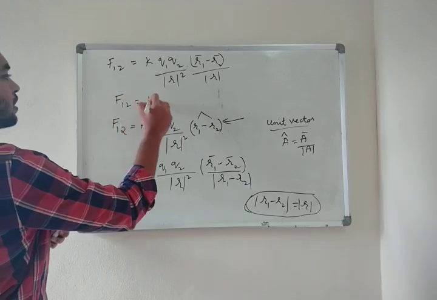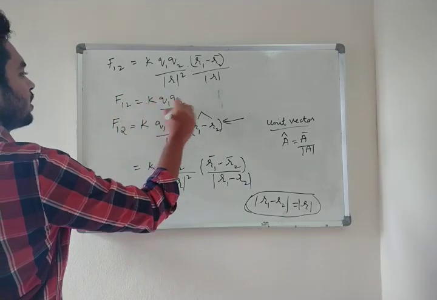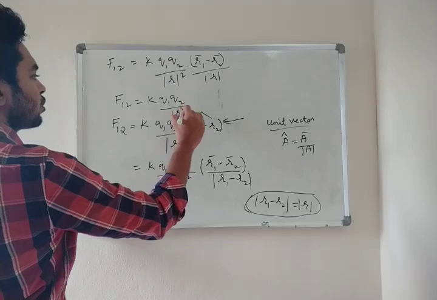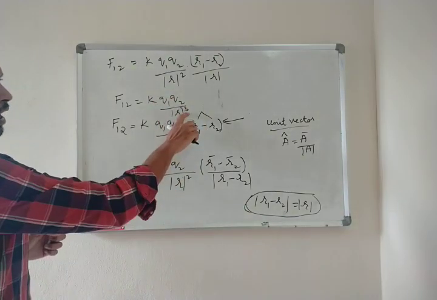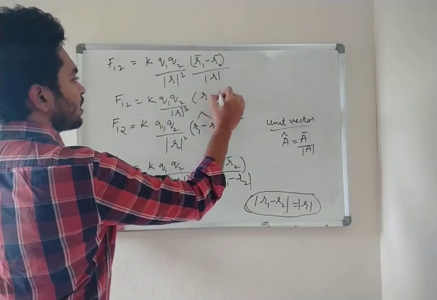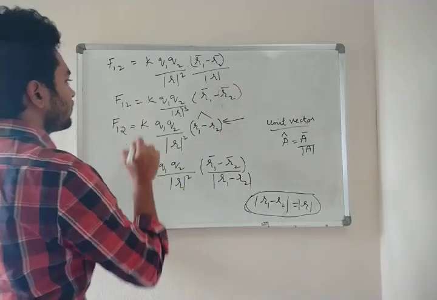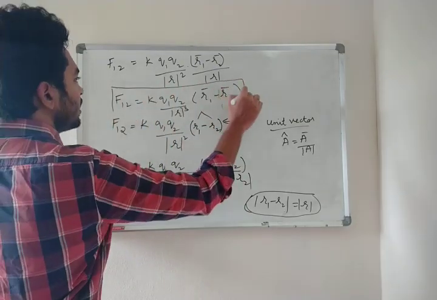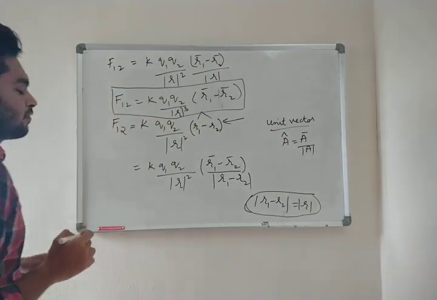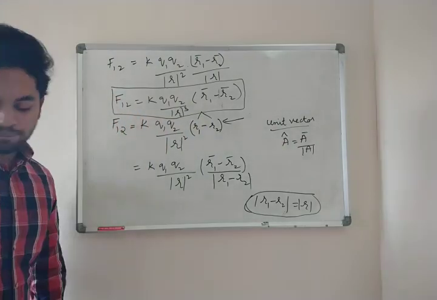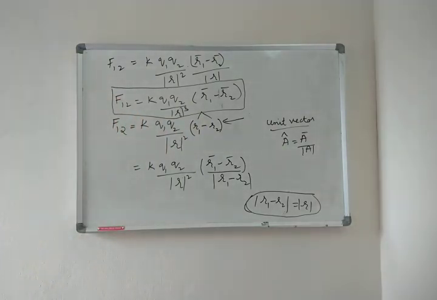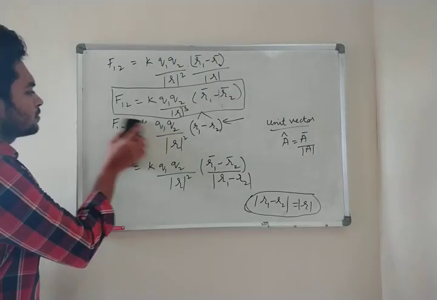F12 equal to K Q1 Q2 by mod R cube into R1 bar minus R2 bar. This is your final equation in vector form. Clear? Fine.